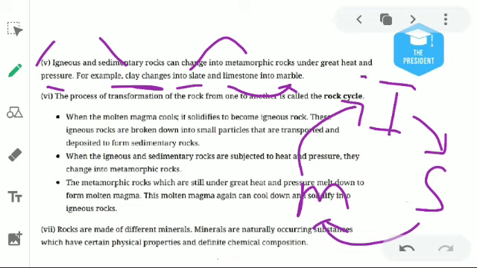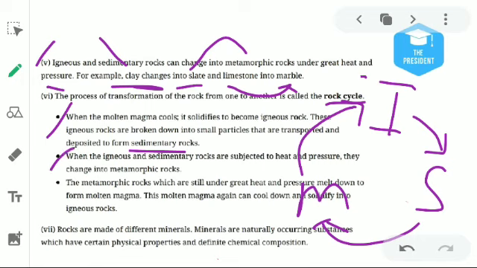Again, the changing of one type of rock into another type of rock, and then again another type of rock, is known as the rock cycle. Whenever molten magma cools, it solidifies to become igneous rock. As we know, whenever magma cools down inside the earth or outside of it, it makes igneous rocks, which can be intrusive or extrusive. And when these igneous rocks are broken down, they are converted into sedimentary rocks.